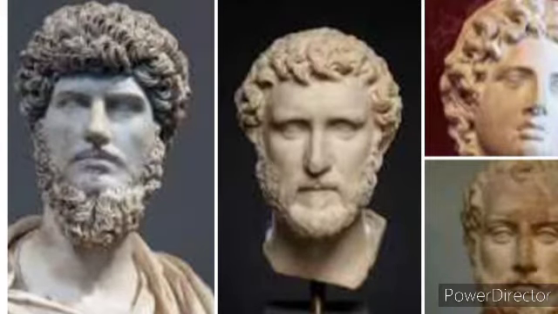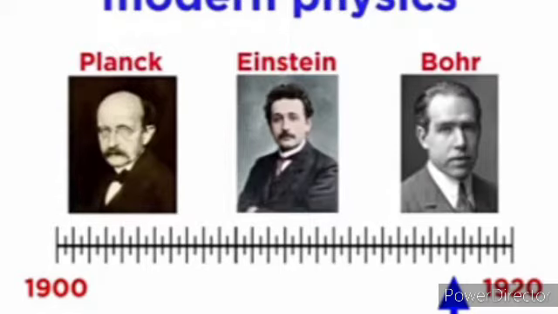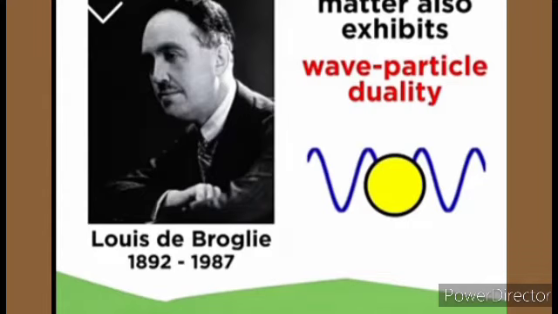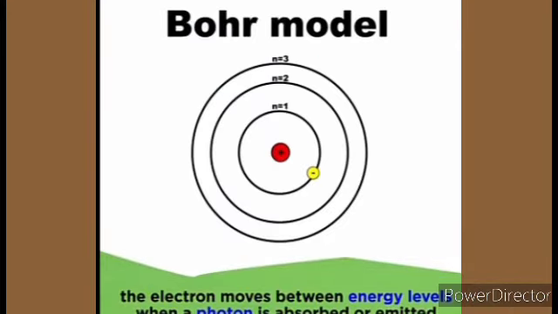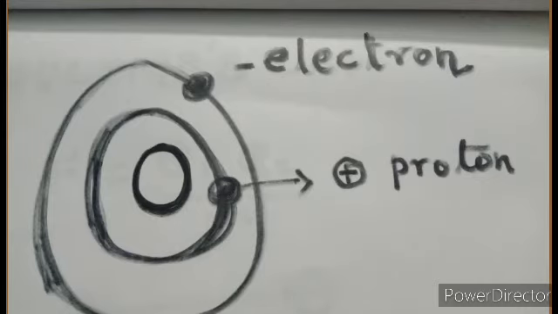In the late 19th century and in the beginning of the 20th century, J.J. Thomson and Rutherford explained about the atom. Atom is naturally neutral and it is made of negatively charged electrons, positively charged protons, and neutrons which have zero charge.